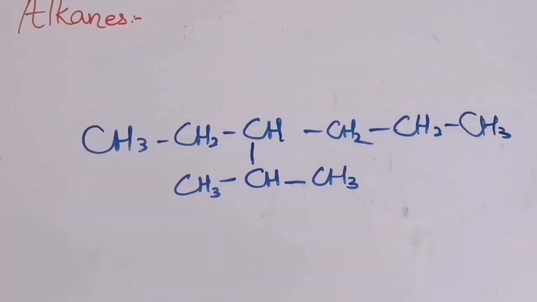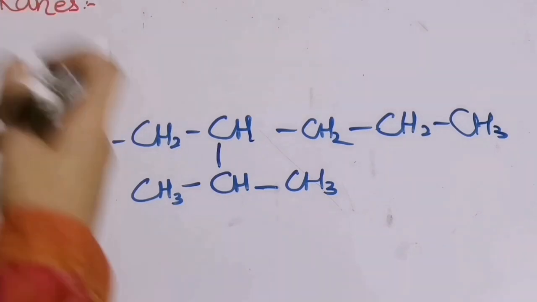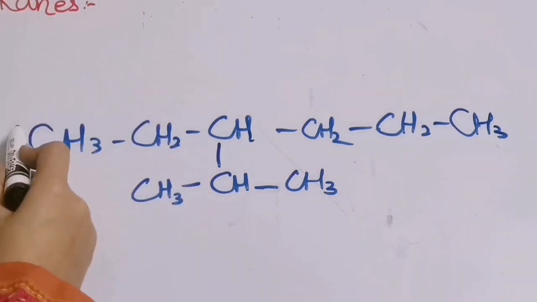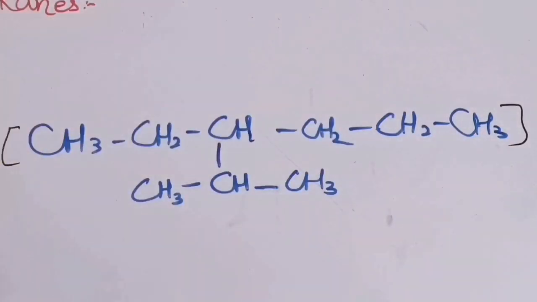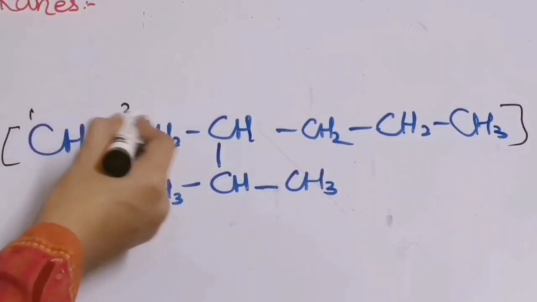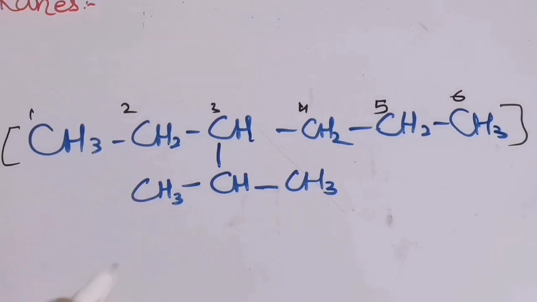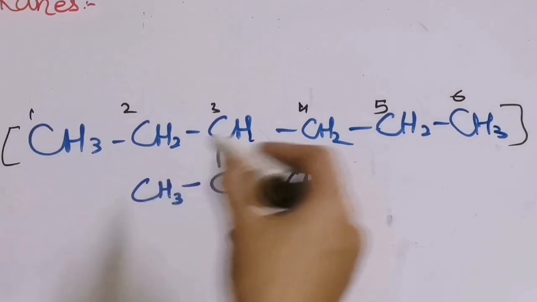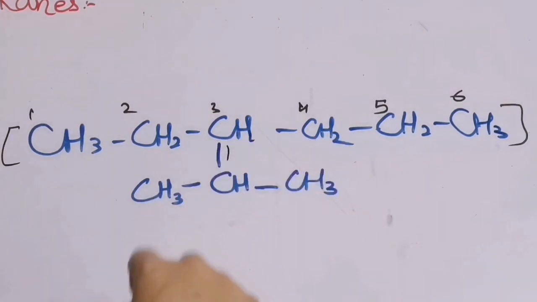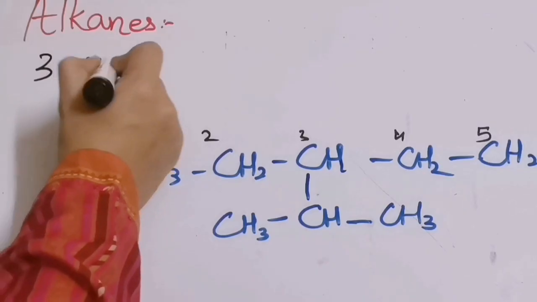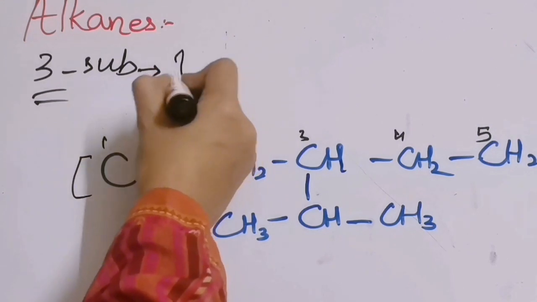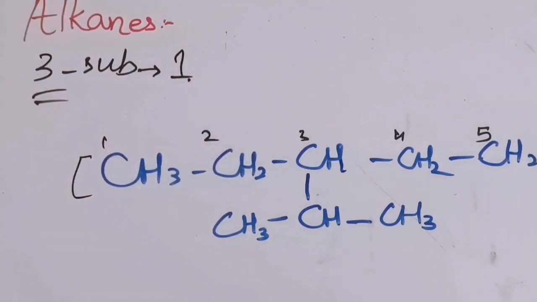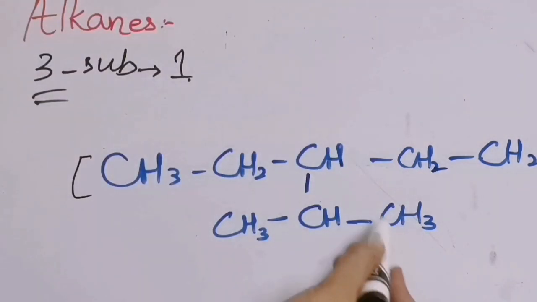Now see over here, in this case we can select this chain, right? We can write the numbering from this side, 1. In this case how many substituents do we have? Only one substituent, that is present on carbon 3. The substituent is present on the 3rd position. And how many substituents are present? Only one substituent. If we write the numbering from this side, what will happen?